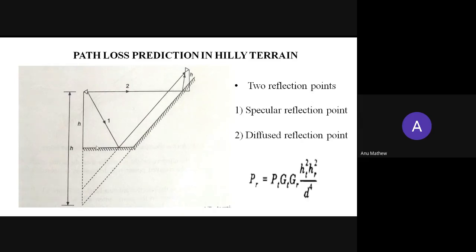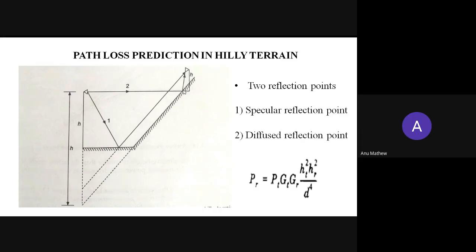Okay, so what we are doing is, first we are finding out which is the specular reflection point. The specular reflection point is the reflection point which is near to the receiving antenna, or where the ray is traveling a small distance to the receiving antenna.